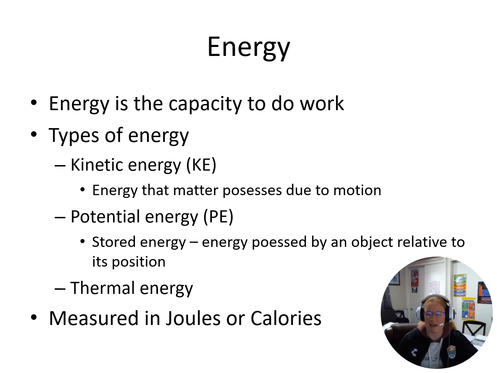So if I am moving and I'm walking along, I have kinetic energy because I have energy due to motion. Or if I have a ramp and something is rolling down that ramp, the object has kinetic energy because of that motion. Now, potential energy is stored energy, relative to its position. If I have two shelves at different heights and I drop something from one shelf or from the other shelf, the objects will possess different levels of potential energy based on where they're dropped from.